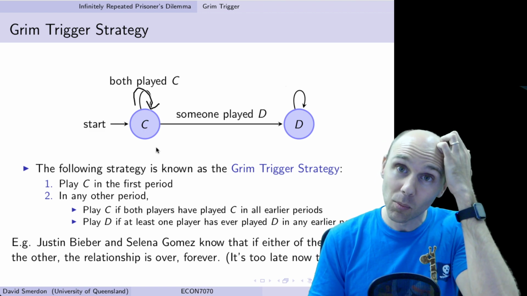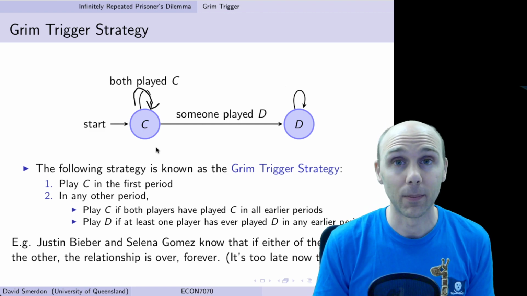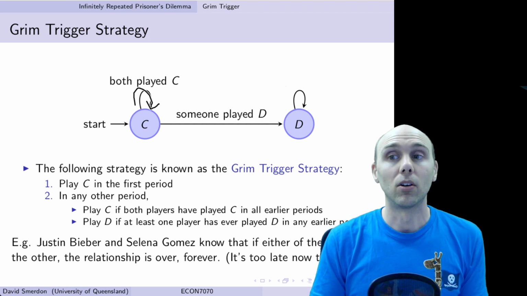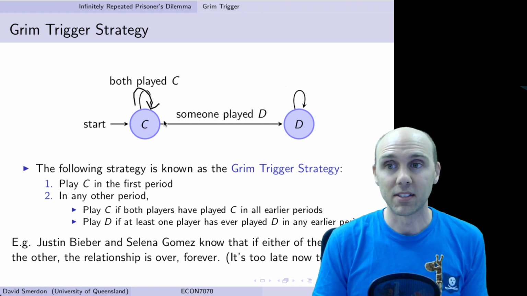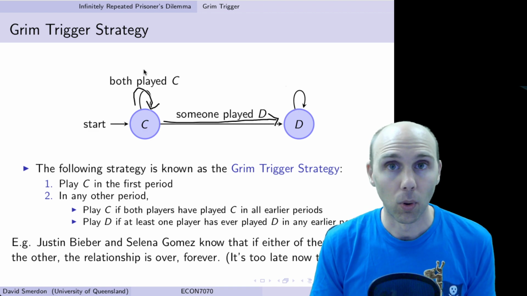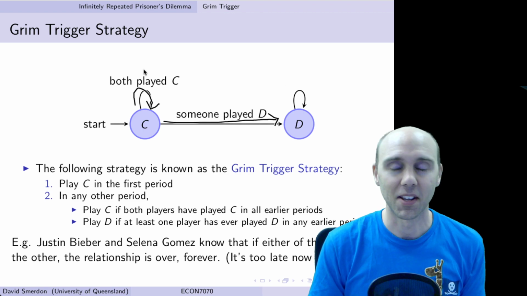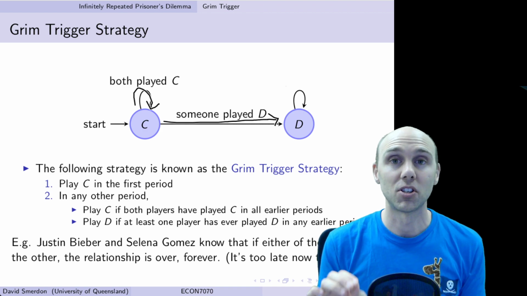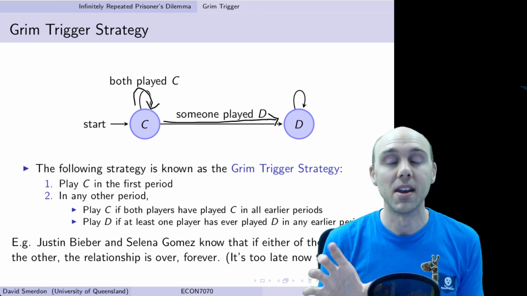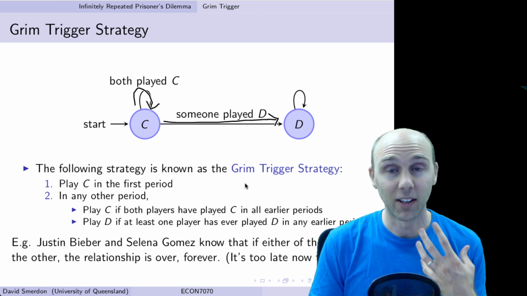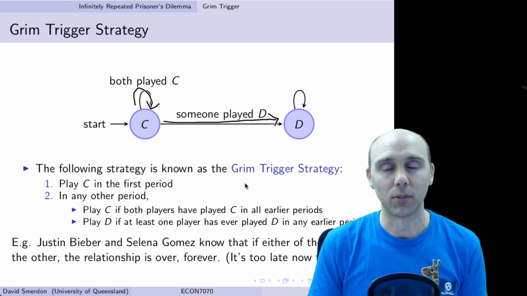As soon as someone defects, if you play D, that's it, my friend. I am playing D from now on forever. So as soon as someone plays D, we are stuck in this loop forever of defecting. So for example, you've got a partner where if one player cheats on the other player, I guess it's also kind of appropriate. As soon as someone cheats, that's it. Game over. We're never going to cooperate again. But as long as we stay faithful to each other, we'll keep staying faithful to each other.